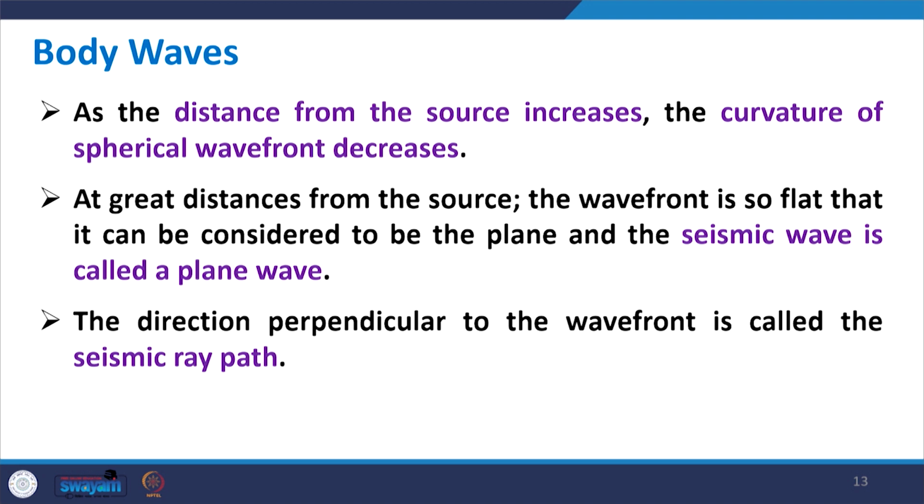At great distances from the source, the wave front becomes almost flat, so it can be considered a plane rather than a spherical wave front, and the seismic wave is then called a plane wave. The direction perpendicular to the wave front is called the seismic ray path. So, this was about body waves in general.